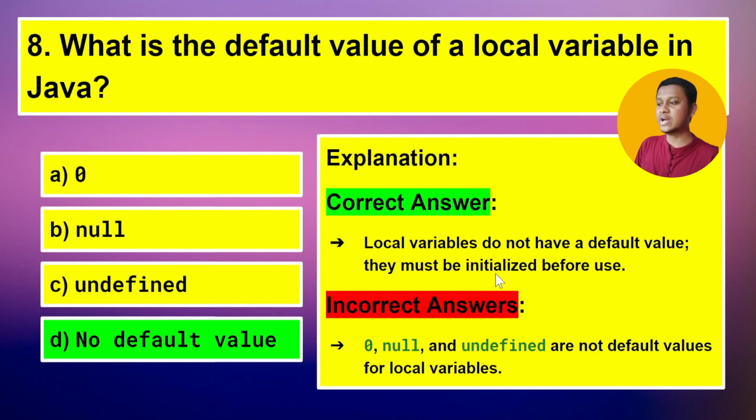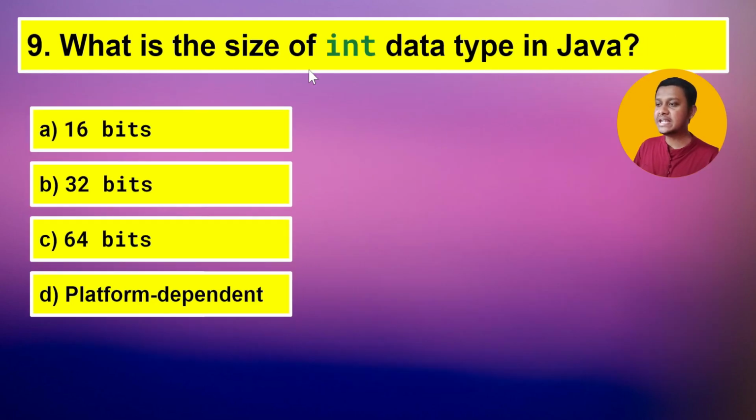So whenever we are using them, before using, we have to initialize them with a value, and it obviously depends upon the data type. So 0, null, and undefined are not default values for local variables. Let's jump to our next question: what is the size of the int data type in Java? 16 bits, 32 bits, 64 bits, and platform dependent. The correct answer is 32 bits.